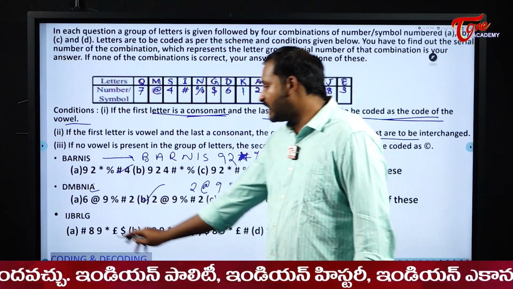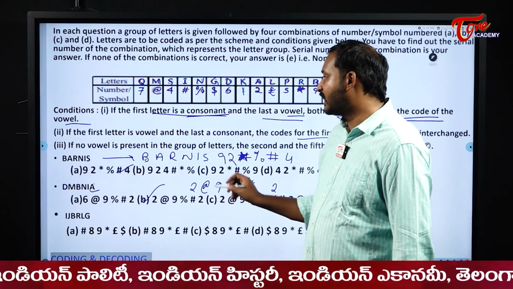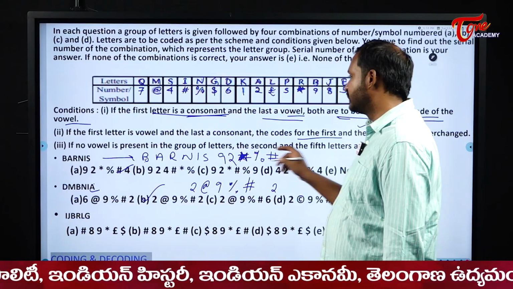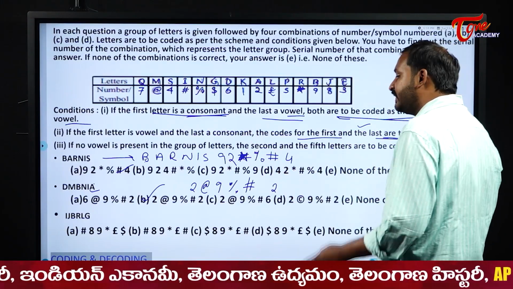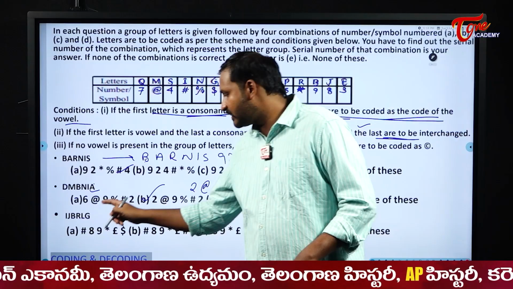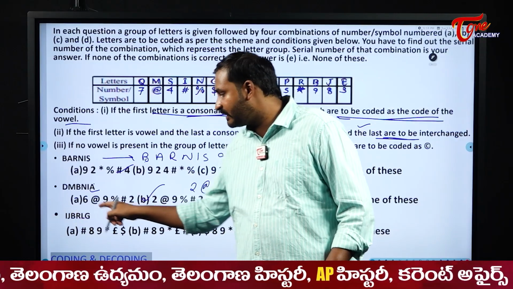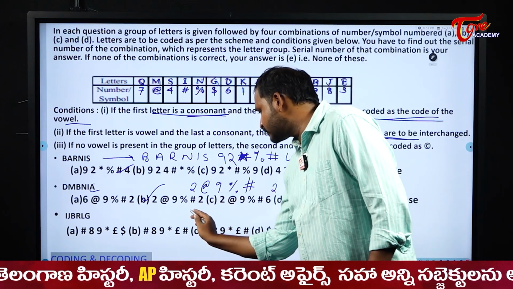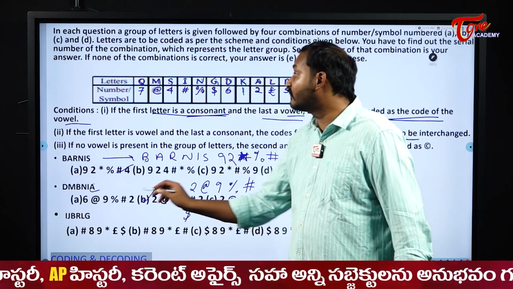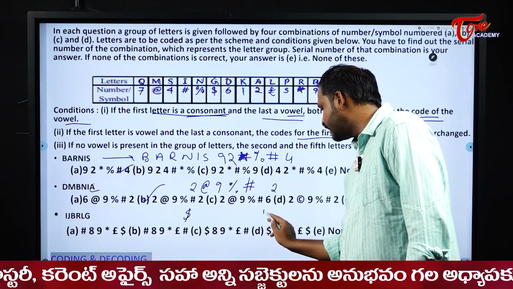Next one. IJBLRG. That means it is starting with vowel and ending with consonant. It comes under which category? My second one. Starting with vowel and ending with consonant, the codes of the first and last are to be interchanged. I need to write the code of G in place of I and I in place of G. What is the code for G? G is coded as $. So I should write it first. Next, what is the code for I? Hash. So I should write it at the end.